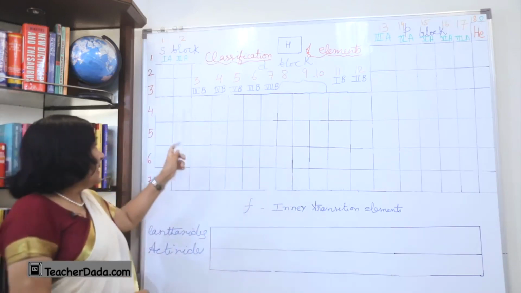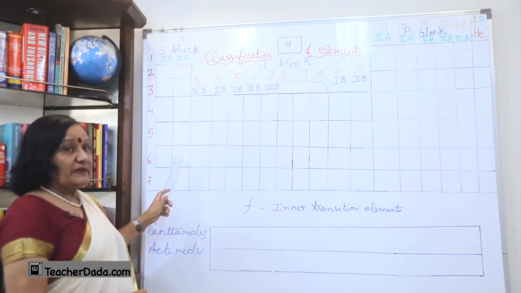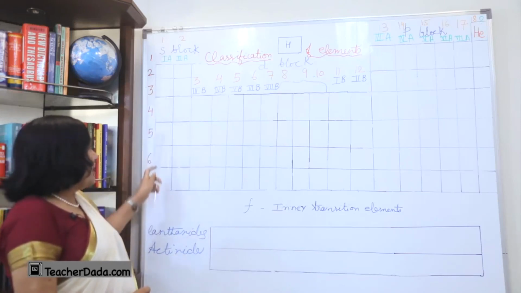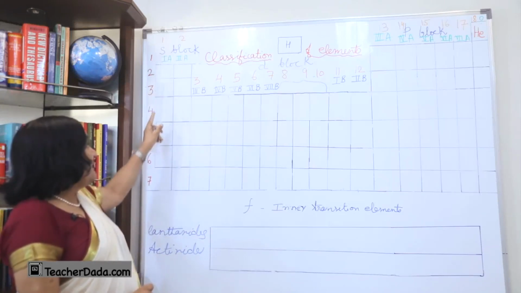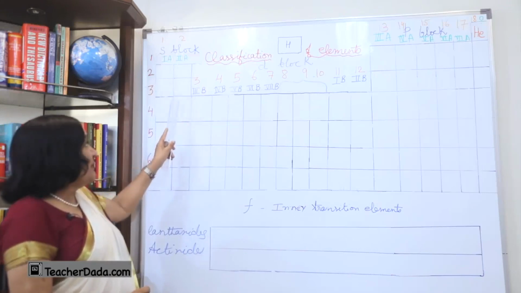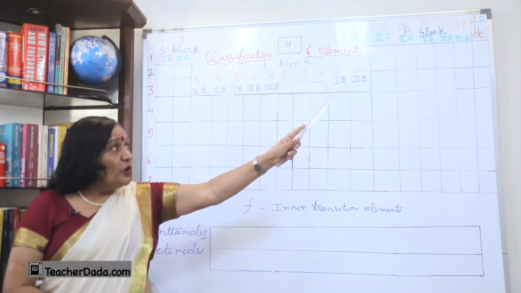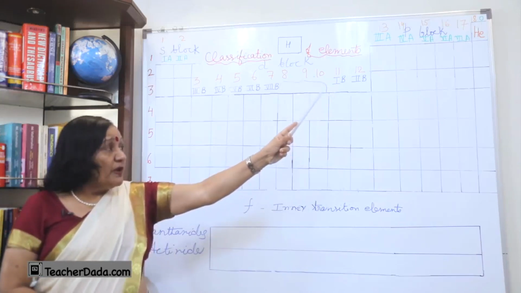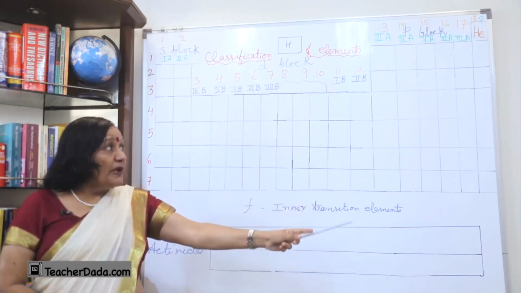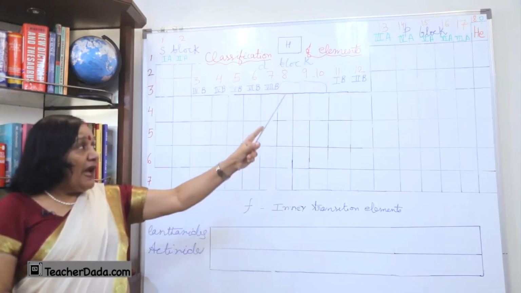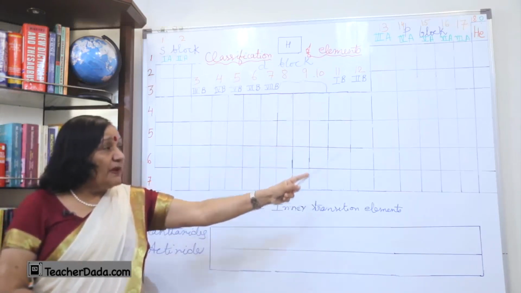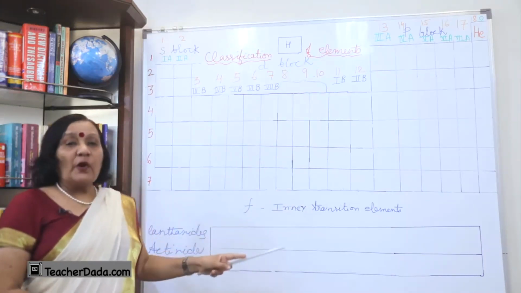So, that is why we call them families. This is one family, alkali metals. This is another family, alkaline earth metals, and then we have the 0 group, that is the 18th group, the inert gas or noble gas family, and the 7th is the halogen family, but we will come to this point later.